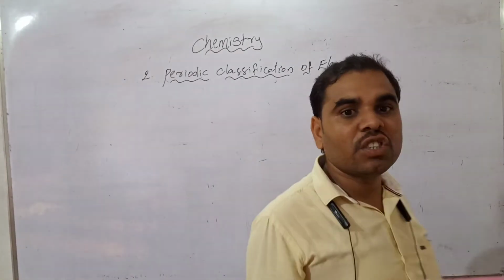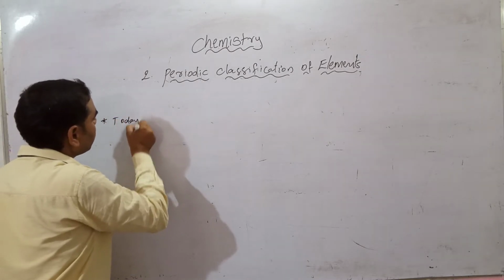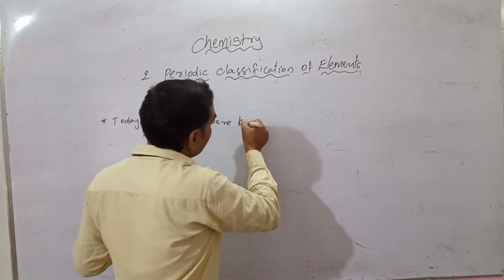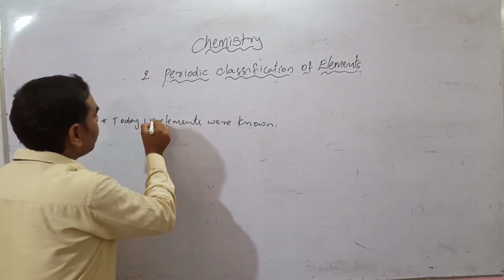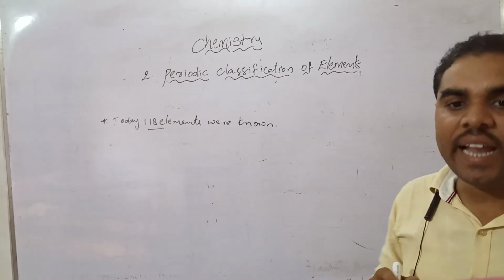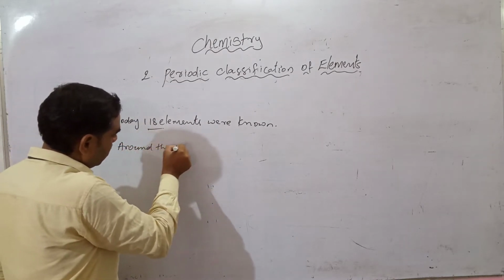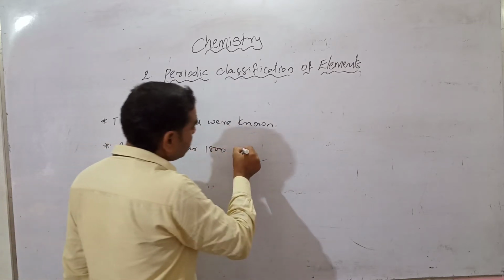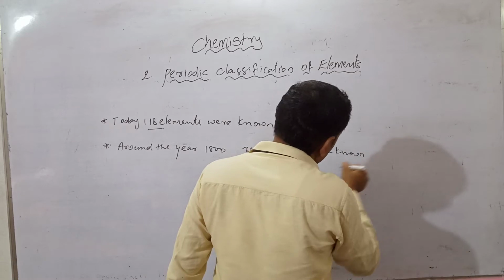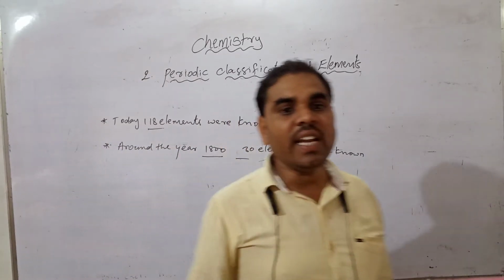Periodic classification of elements. What is said today? 118 elements are known today. But around the year 1800, in the scientific world, only 30 elements were known. In this year we knew only 30 elements.